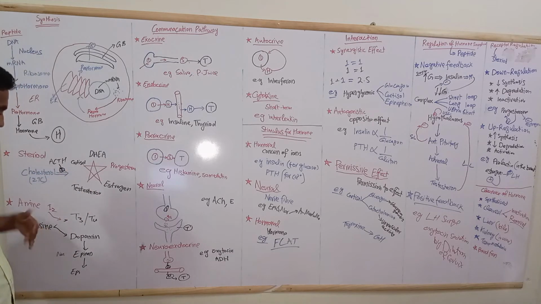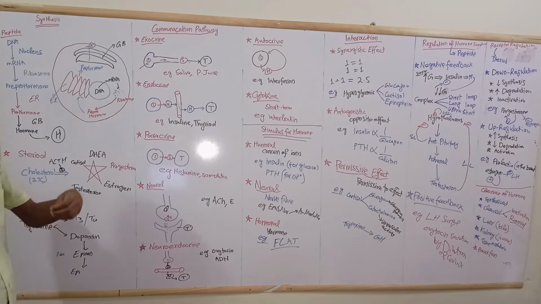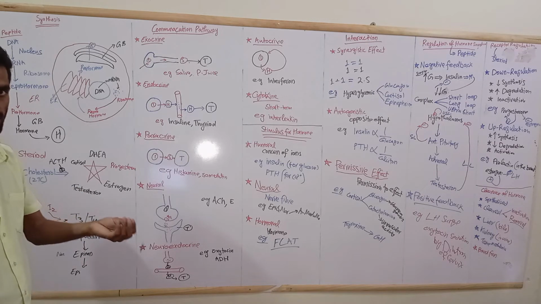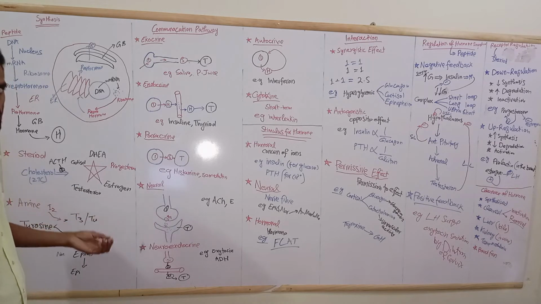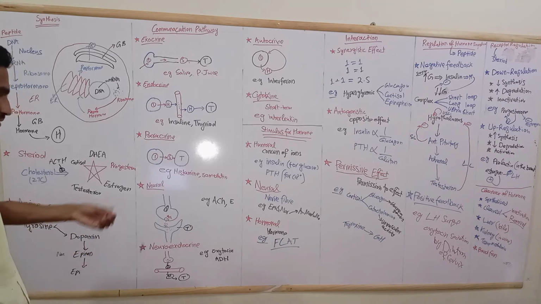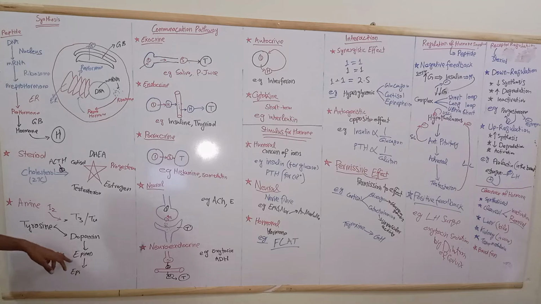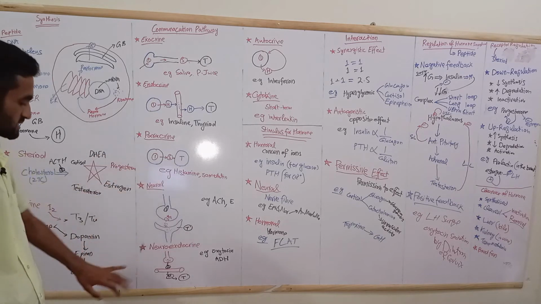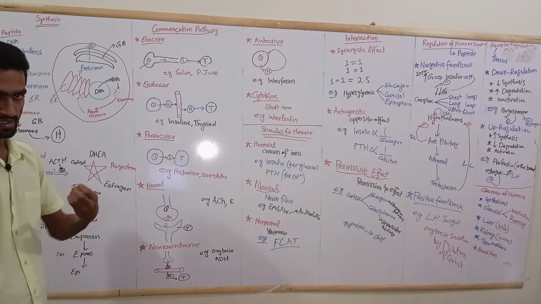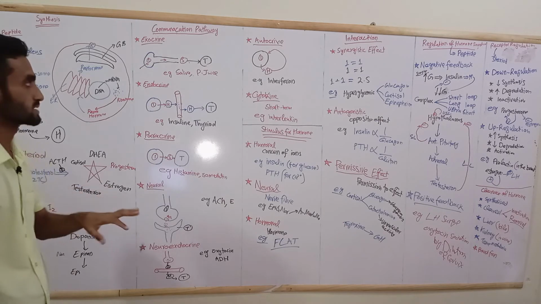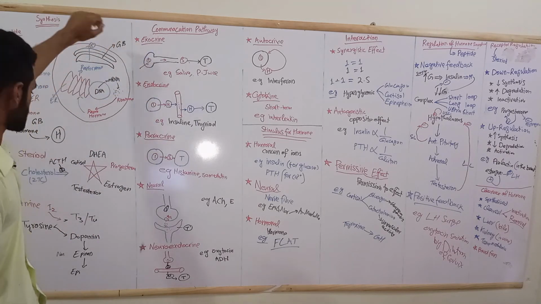Tyrosine is converted into dopamine, which will further be converted into epinephrine. It's not simple; each step of conversion needs an enzyme. For dopamine to norepinephrine and norepinephrine to epinephrine, almost 2 enzymes are used. The basic concept is that the difference between norepinephrine and epinephrine is a methyl group. So that is the mechanism.